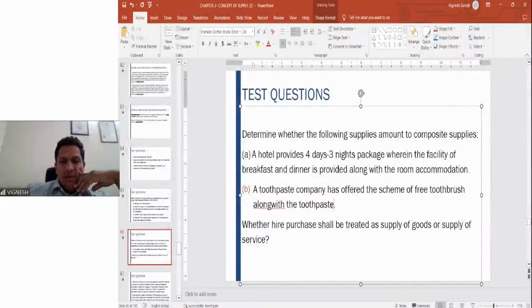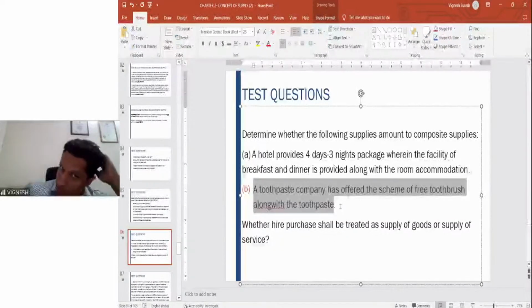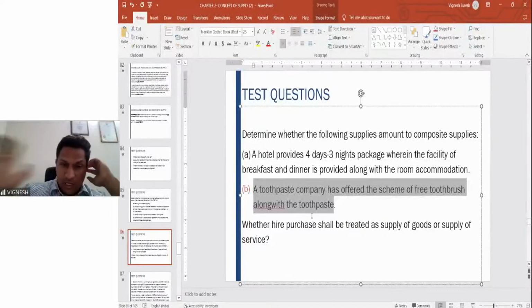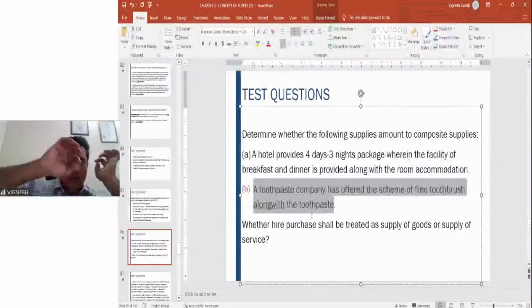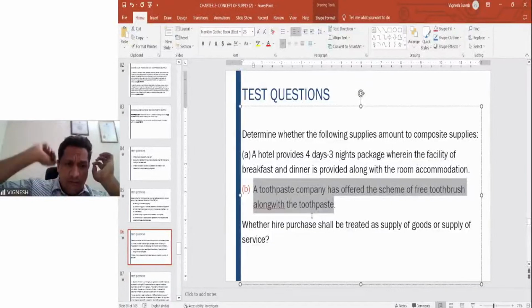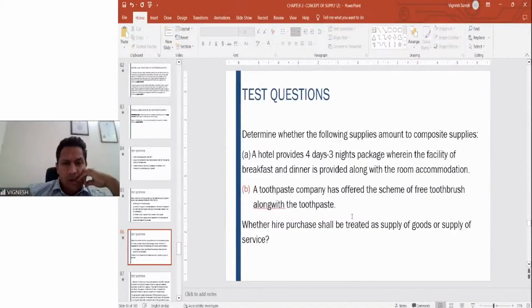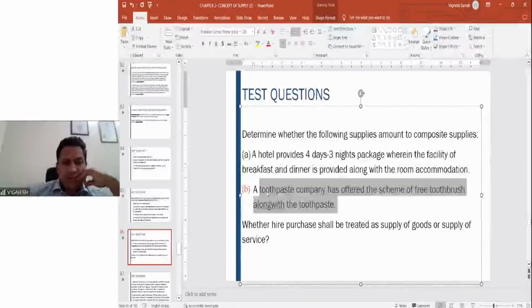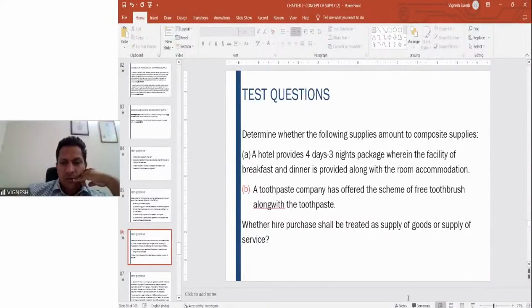Then a toothpaste company has offered the scheme of a free toothbrush along with toothpaste. Very interesting question. I want a full answer: is it mixed or composite? If it is mixed or composite, what is the rate we have to take in this particular situation? Please answer this question.